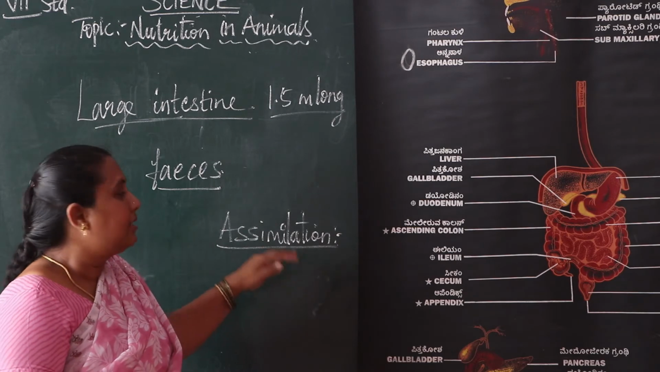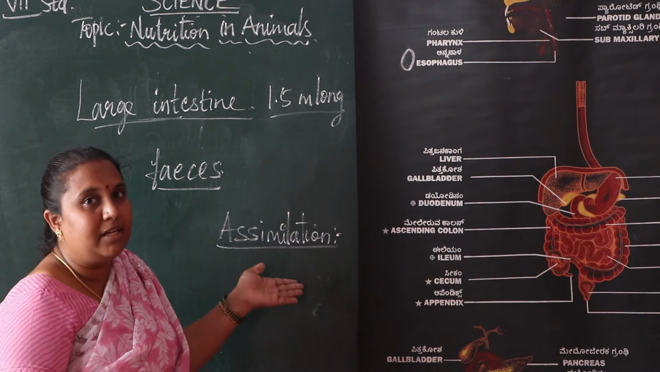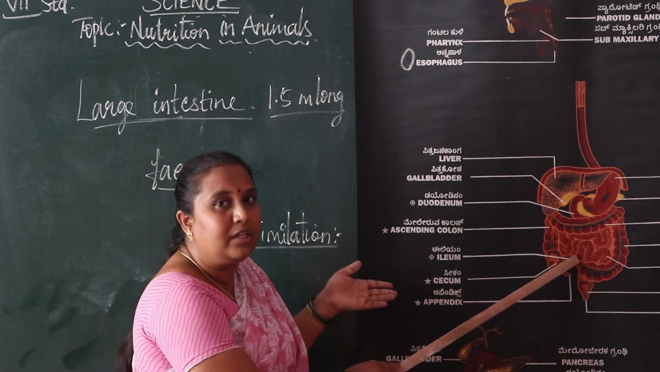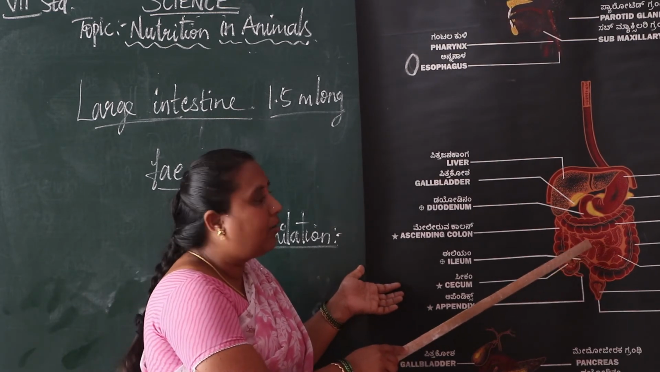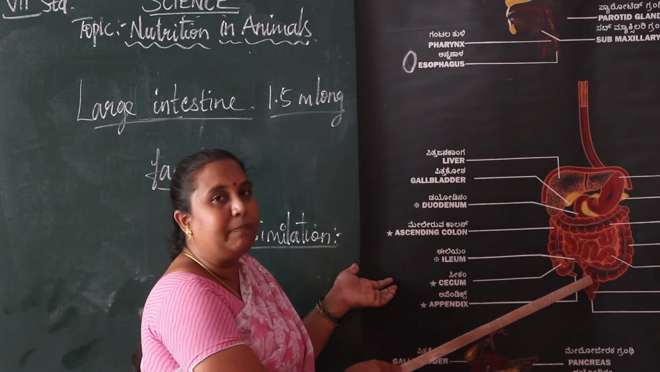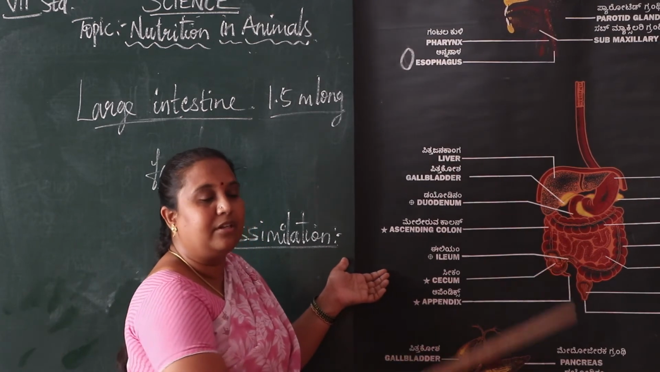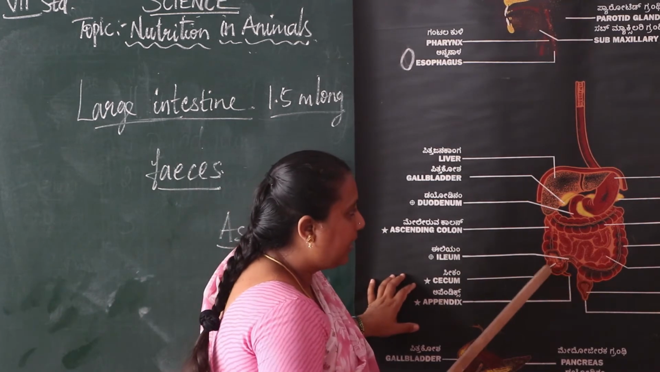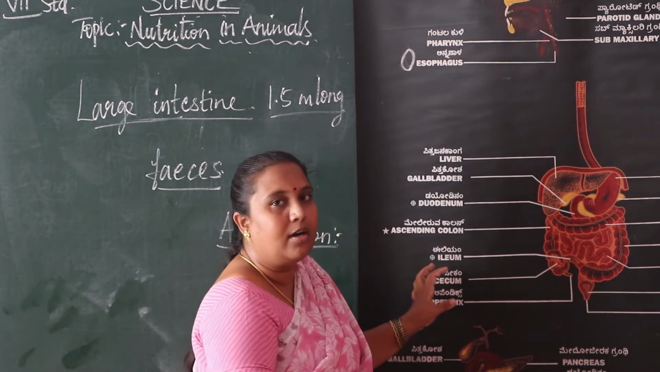Understood, children? Again I am telling, define assimilation: the process of absorption by the organs from the digested food particles. That process we can say is assimilation. Understood, children? Then we move on to the anus, where the undigested food items are moving out through the anus.